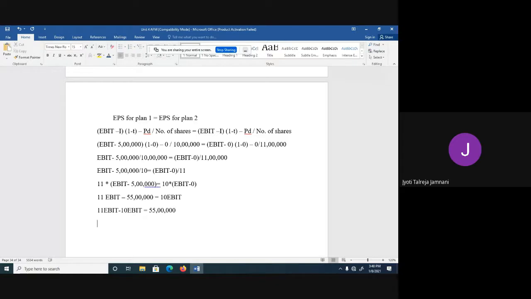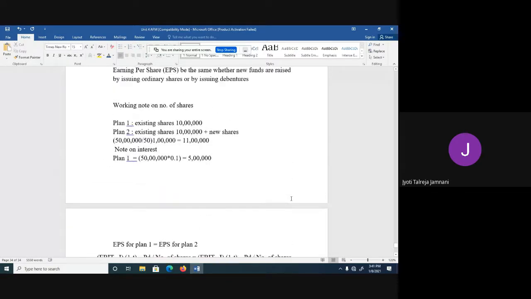11 minus 10 is how much? 1. EBIT equals 55. So this is how you will have to solve. If the tax rate is not given, take tax as 0 and do it. Usually they give the tax rate, maybe in that problem it has got missed out. But even if they don't give, you don't assume. Without that also you're getting an answer. So you just solve it, whatever is given.